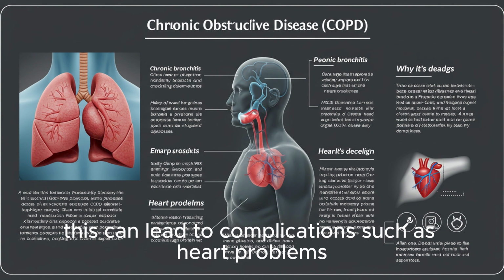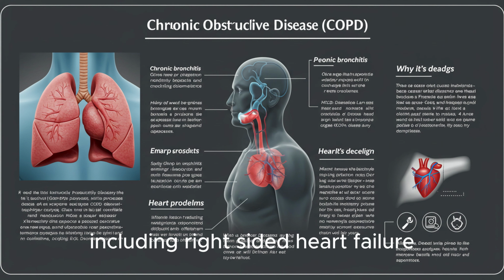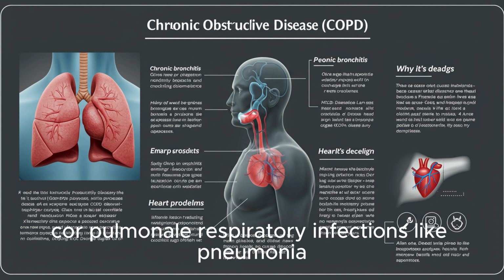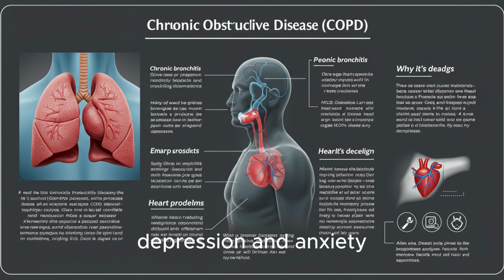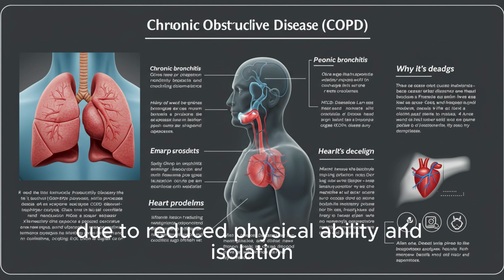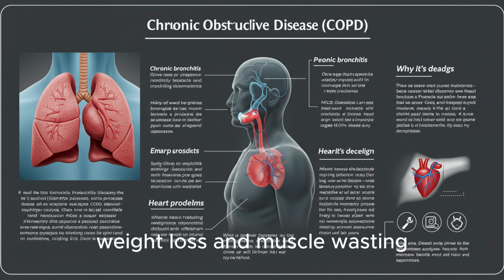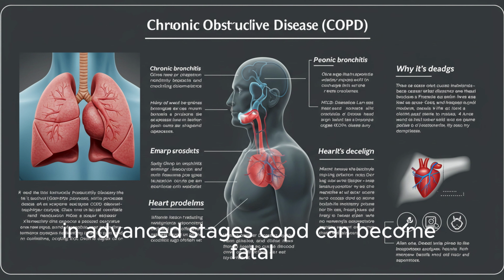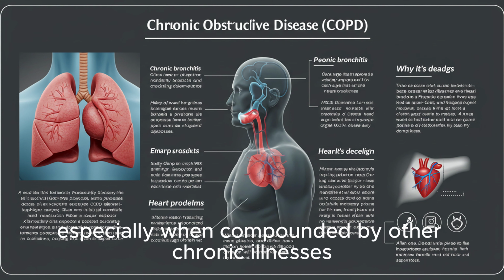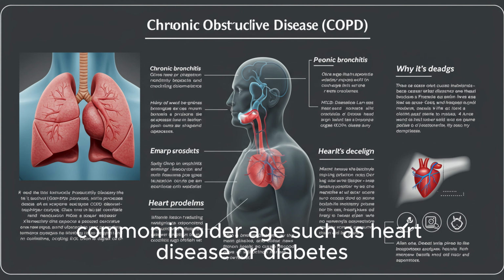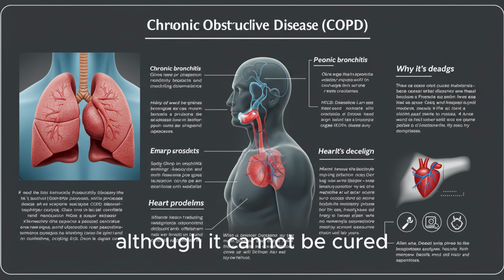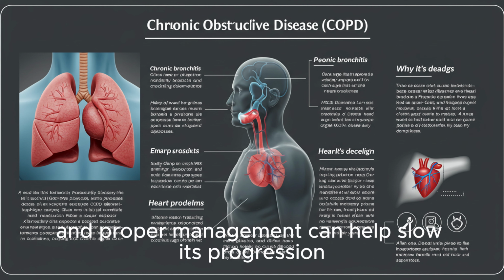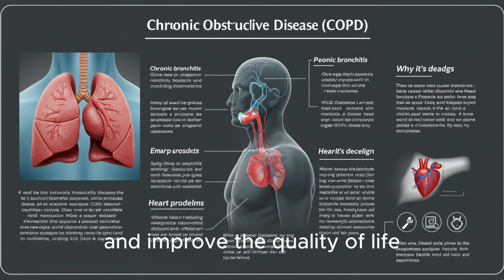This can lead to complications such as heart problems, including right-sided heart failure, cor pulmonale, respiratory infections like pneumonia, depression and anxiety due to reduced physical ability and isolation, weight loss and muscle wasting as the body struggles to function efficiently. In advanced stages, COPD can become fatal, especially when compounded by other chronic illnesses common in older age, such as heart disease or diabetes. Although it cannot be cured, early diagnosis and proper management can help slow its progression and improve the quality of life.